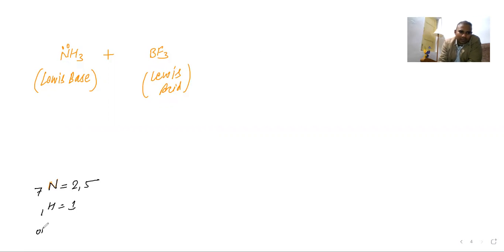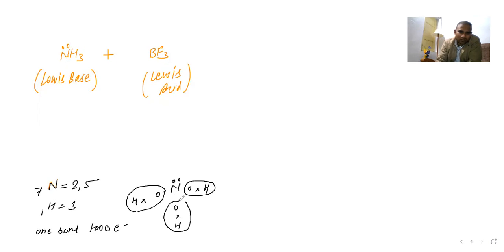One bond means how many electrons? 2 electrons. So nitrogen has 1, 2, 3, 4, 5 electrons. Each of the three hydrogens has 1 electron. So hydrogen is completing the duplet. What about nitrogen? Nitrogen is completing the octet.